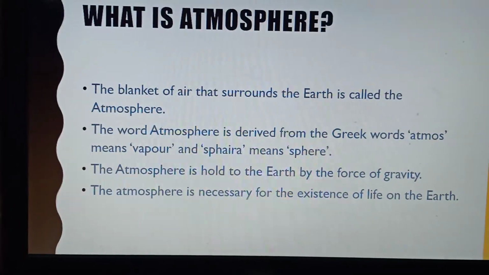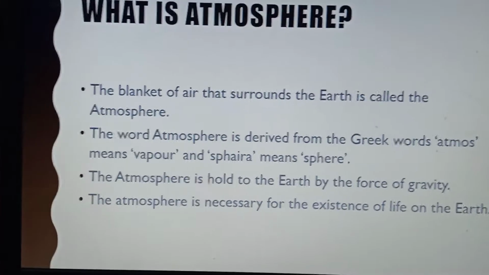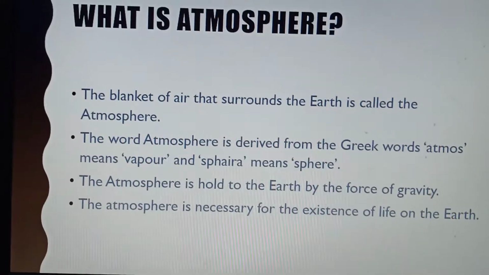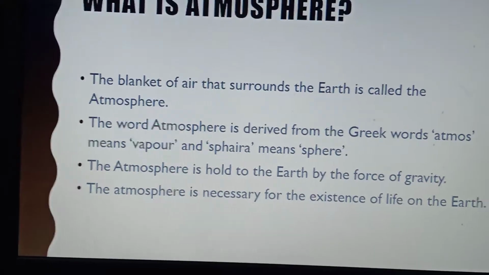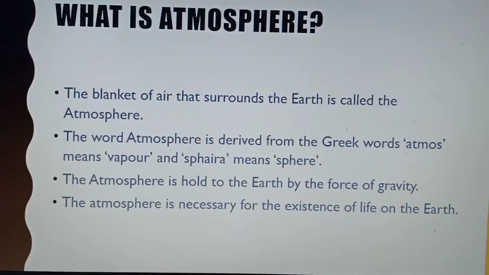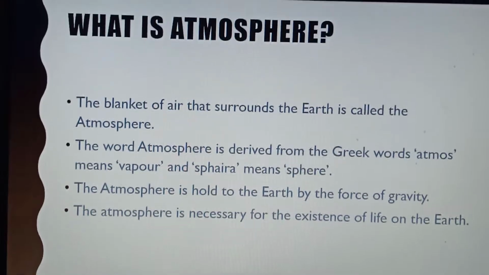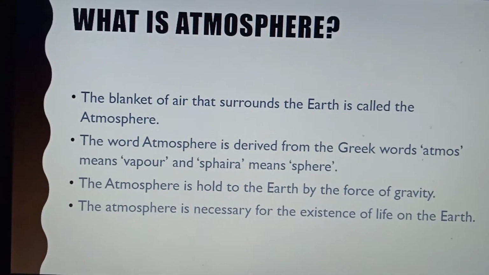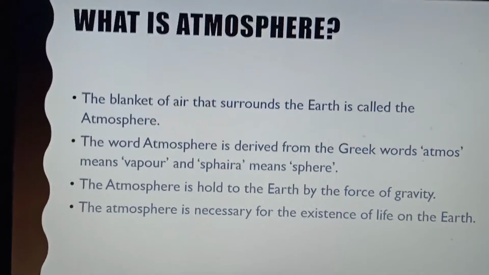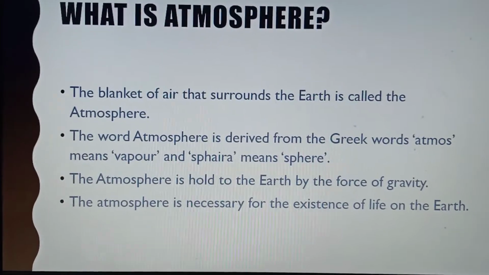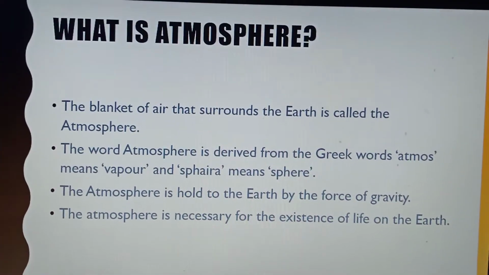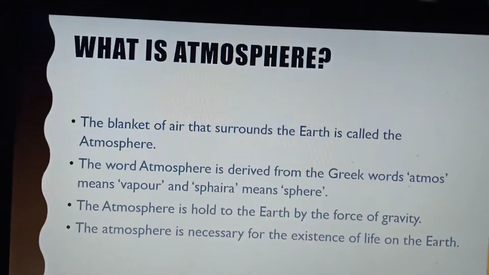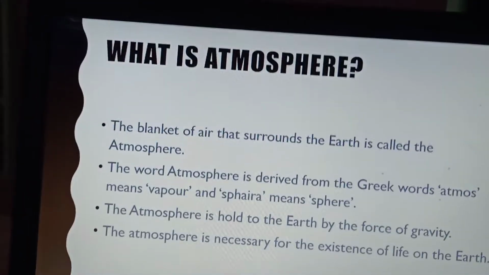Now, this word atmosphere is mainly derived from two Greek words. The first one is atmos, which means vapor, and the second one is sphera. Sphera means sphere, and sphere means region, right? So the word atmosphere means the presence of vapor over the region.